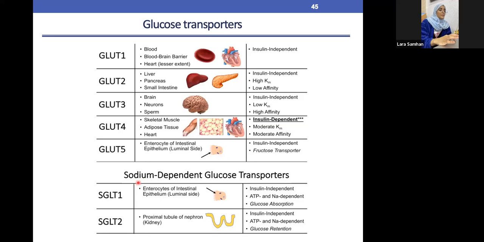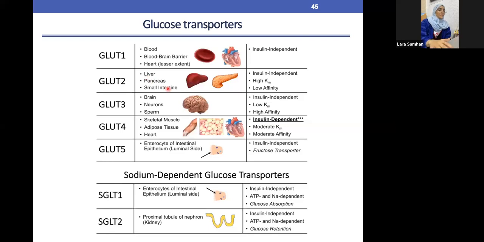And GLUT5 is available basically in the intestine, compared to the second glucose transporters, which are the SGLT. We basically have two types, 1 and 2. SGLT stands for the sodium-dependent glucose transporter, the sodium and glucose 1 transporter and the sodium and glucose 2 transporter, and they are also available in different places with different functions. But the most important thing to focus on is GLUT2, which is available in the liver, pancreas, and the small intestine. The most important is the liver.